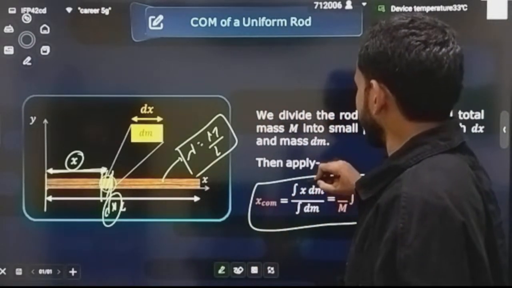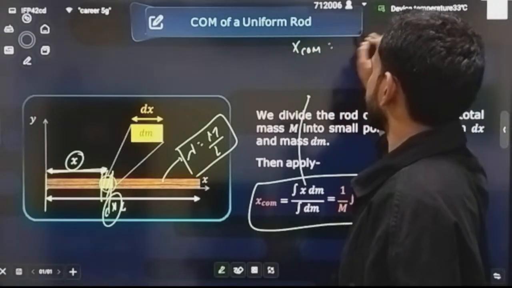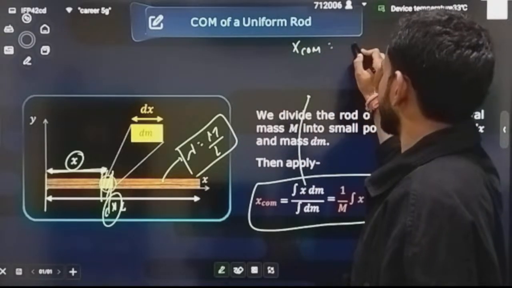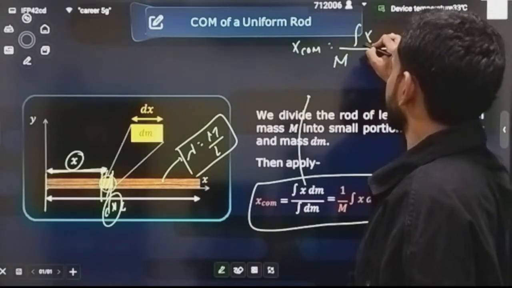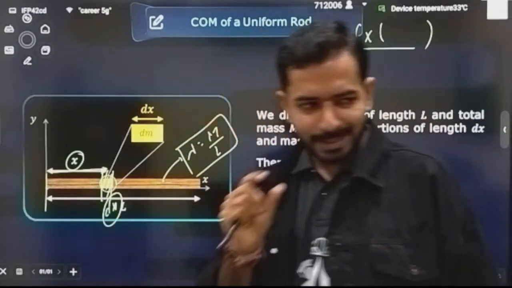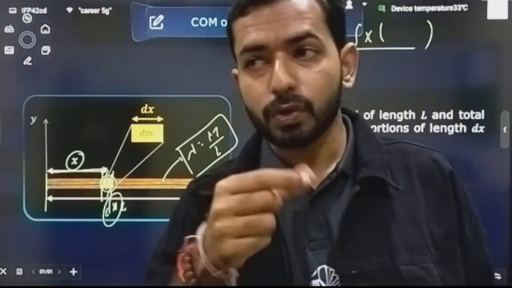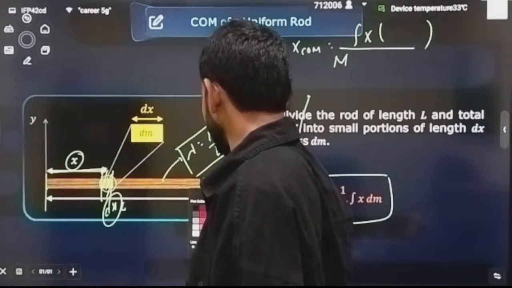See, what is the formula? x into dm. So how am I going to write the x center of mass? Let's understand. The total mass is, let's suppose, given as m, so it will directly come in the denominator as m. x into dm. How to write the dm mass, that is important. This dx thickness that you have cut out of the rod, how to write the mass of that small element? Understand here, that is the most important thing.